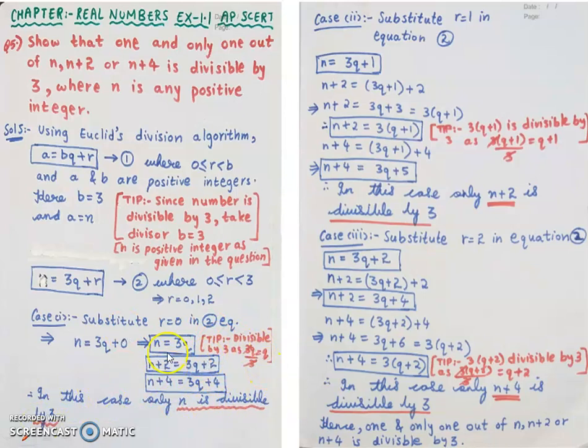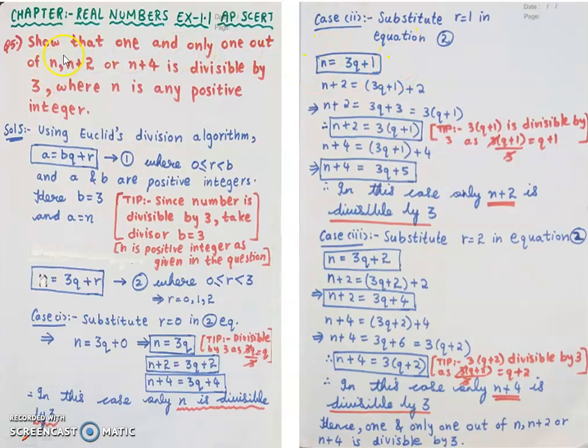Now coming to the second case, what did I say? In the second case, you have to substitute r is equal to 1. So substitute r is equal to 1 in my second equation. So n is equal to 3q plus 1. So now n I have written. Now what is the value of n I got? 3q plus 1. Now this n is equal to 3q was for the first case only, when r was 0. But now the n value is changing. When I substitute r is equal to 1 in my second equation, the n value is changing to 3q plus 1.